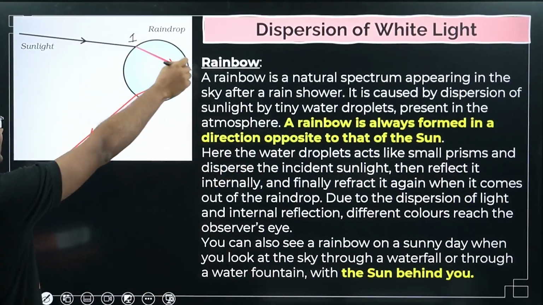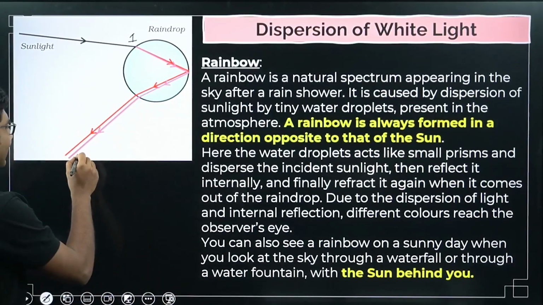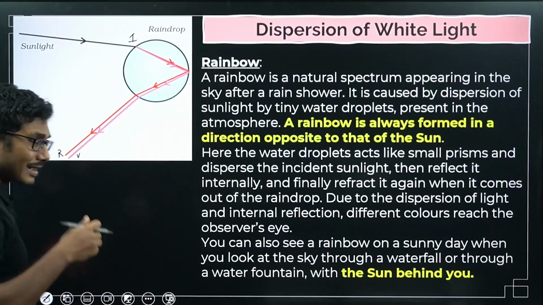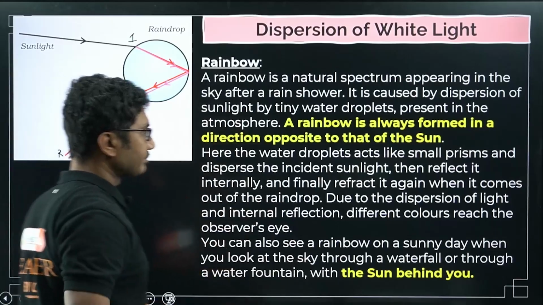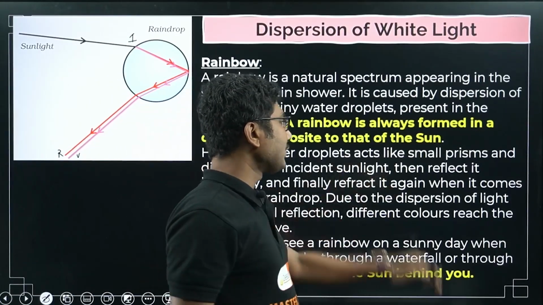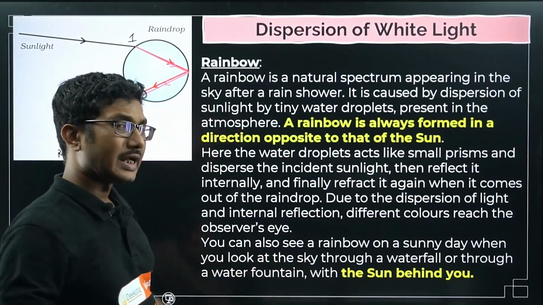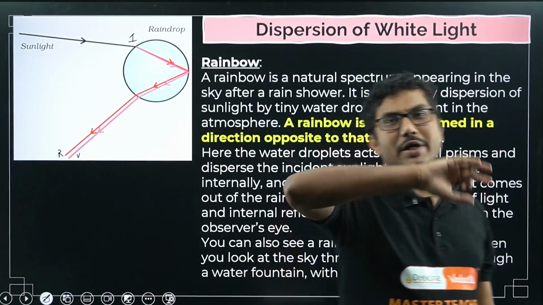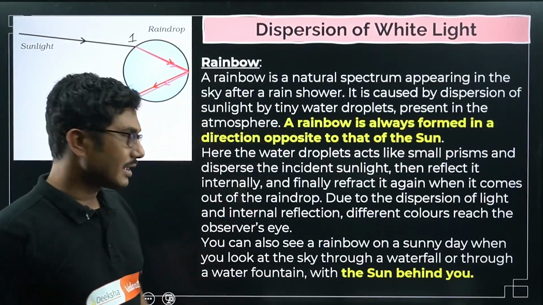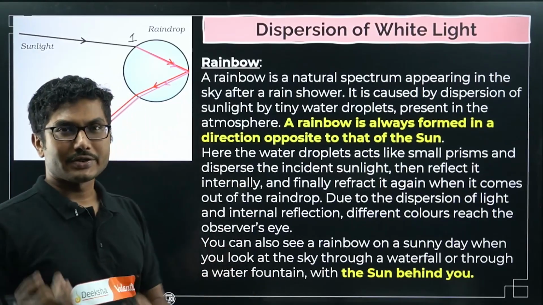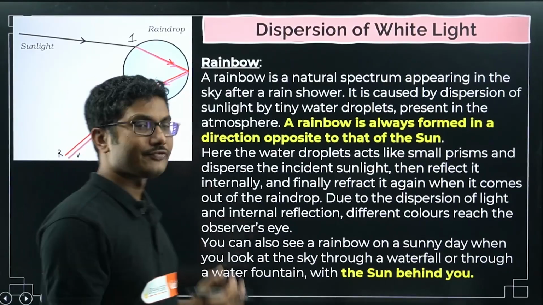So after this process, again it comes out of here, and you can see that this is the violet light, this is the red light. So all the colors are now separated, so you can see all the colors in the sky. Due to the dispersion of light and internal reflection, different colors reach the observer's eye. So after the process is over, you can see different colors, and you can see that beautiful bow-like structure. That is called a rainbow. That happens due to the refraction of light, and it is an atmospheric phenomenon.